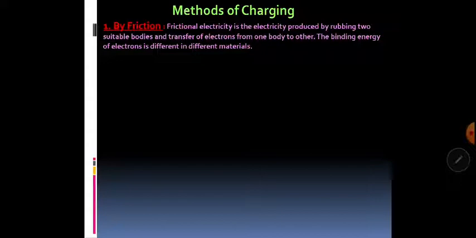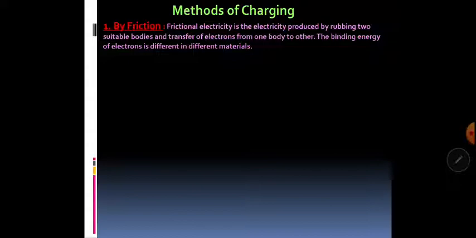When we rub that plastic comb or plastic scale with the dry hair, there is friction between both of those materials, and because of that there is a sharing of electrons. As a result, our hair as well as the plastic comb acquire charge. So by friction, we mean frictional electricity, which is the electricity produced by rubbing two suitable bodies and the transfer of electrons from one body to another.